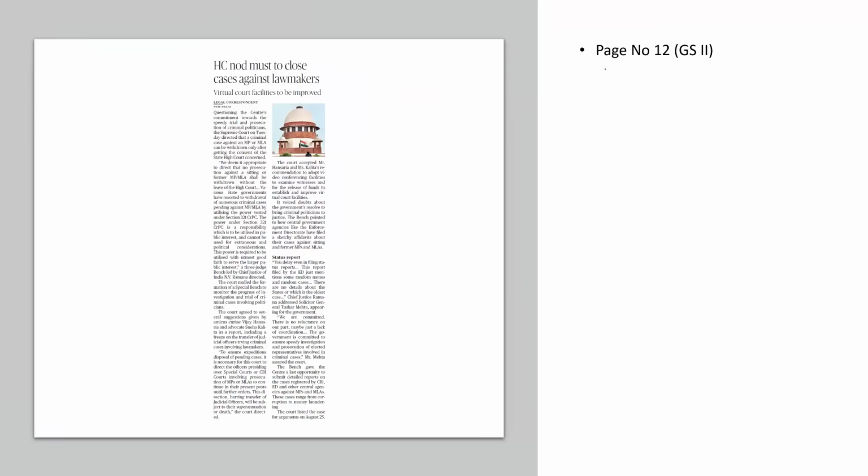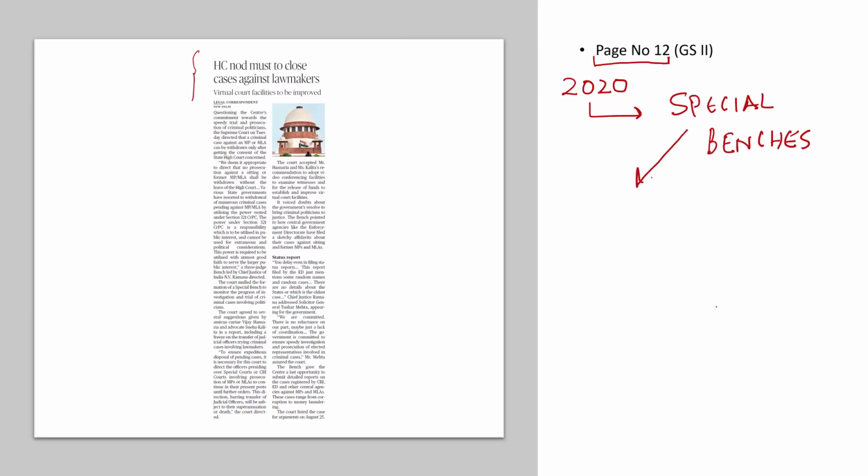Now let's look at another newspaper article on page number 12 of today's The Hindu newspaper, relevant for GS paper 2. High Court nod must to close cases against lawmakers. Let me provide you with the context. The year was 2020. The Supreme Court had asked the high courts of this country that you should set up special benches. Special benches to monitor the progress of criminal cases against sitting as well as former legislators.